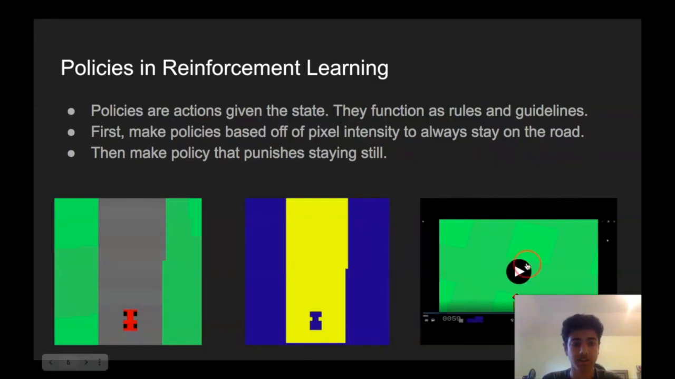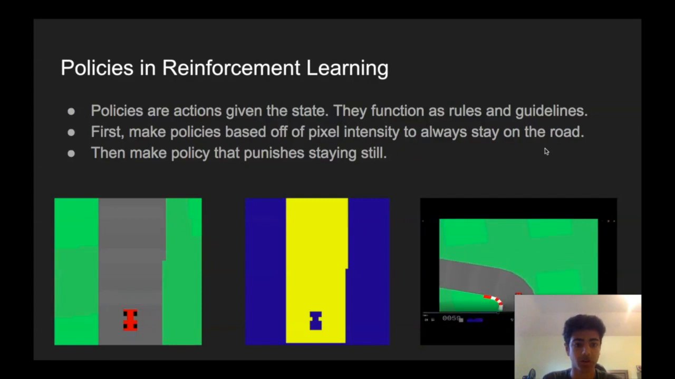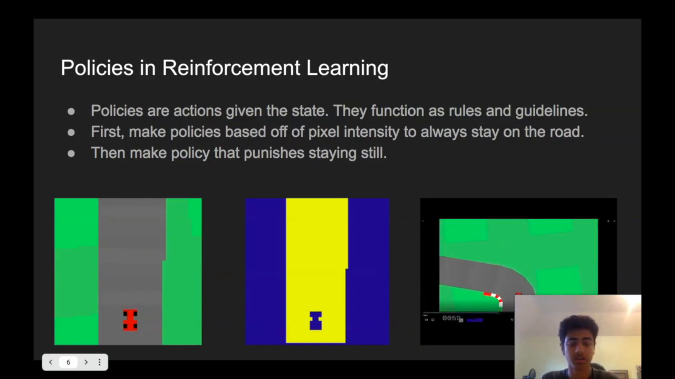As you can see here, this is our reinforcement learning using just policies and a few punishments. As you can see, it just went straight and curved off road. It didn't know what to do. So we can do much better.